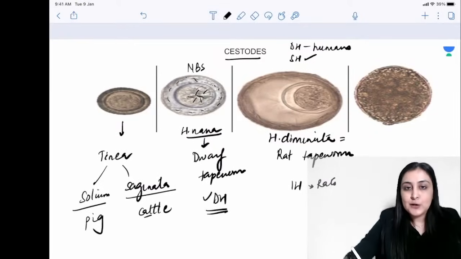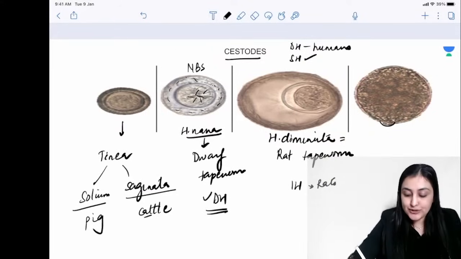On the other hand, the only cestode which has an operculum, usually trematode eggs will have operculum, but the only operculated cestode egg is Diphyllobothrium latum, right?